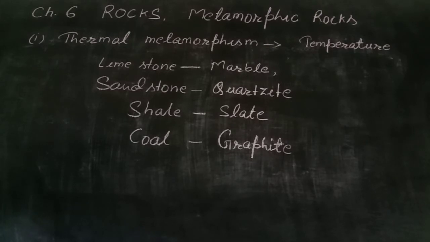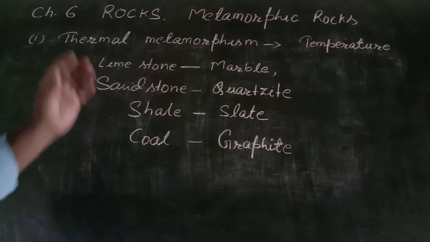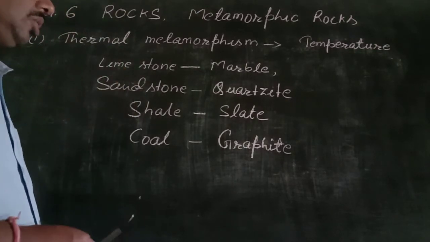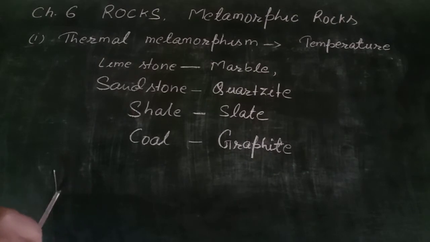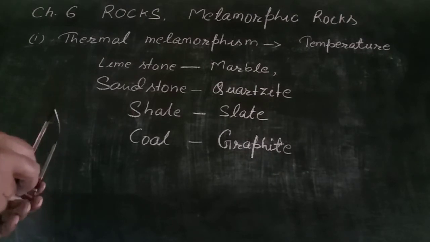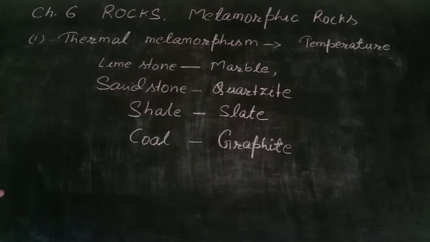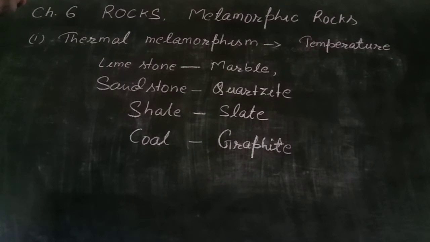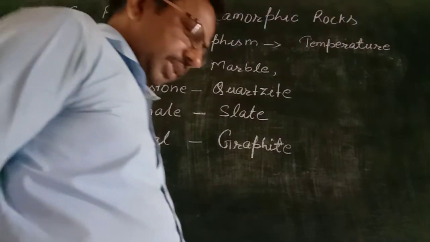In the first, thermal metamorphism, the main factor is temperature. Due to extreme temperature, there is change in the original characteristics of the parent rock inside the earth surface.